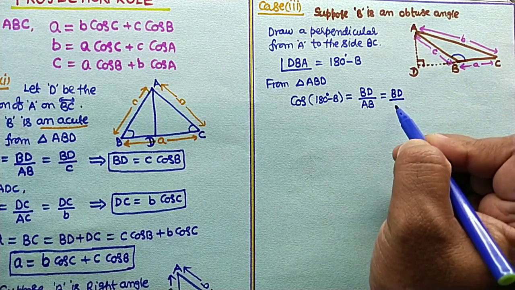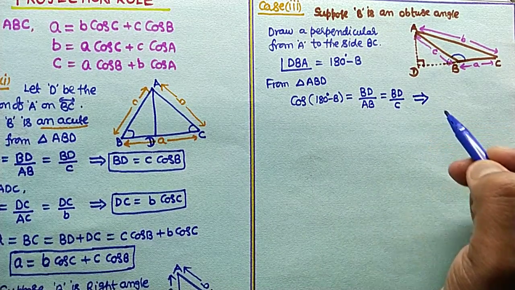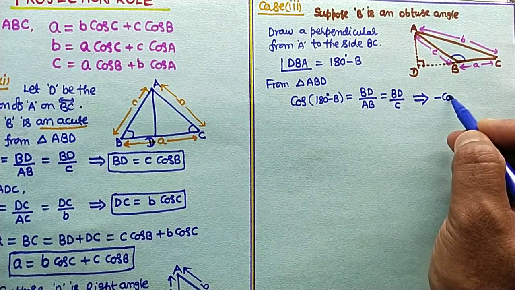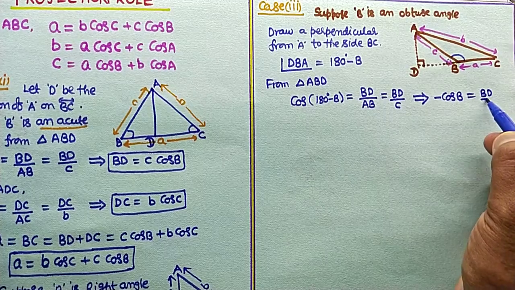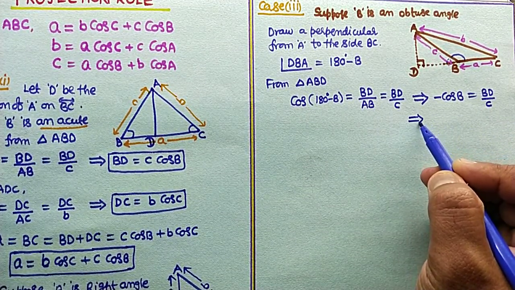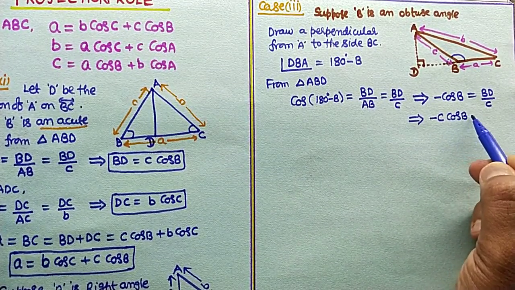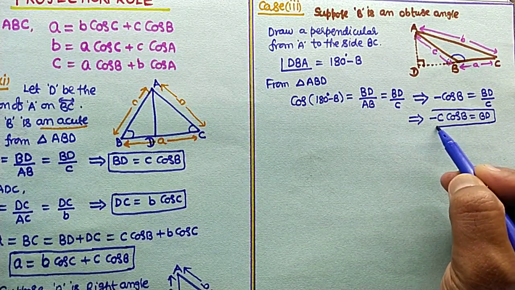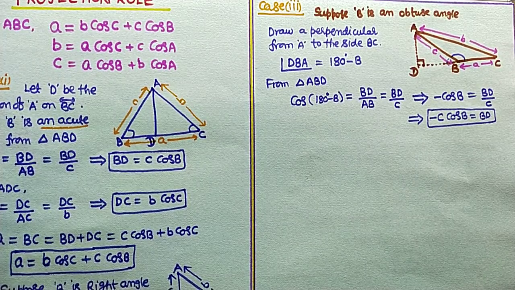AB means small c. Cos of 180 minus B is minus cos B, which is equal to BD divided by small c. Cross multiplying, we get minus c cos B is equal to BD. Keep in box. We got the value of BD or DB.